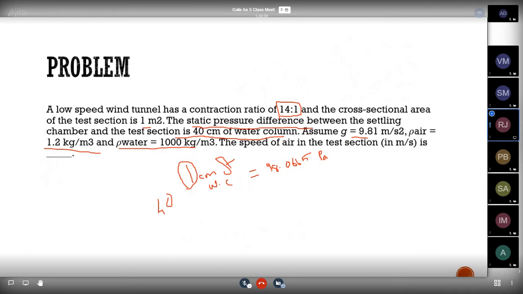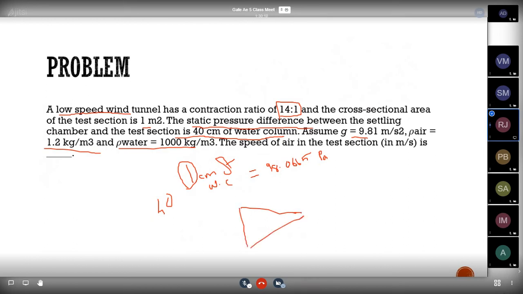See here, they have given one specific condition called the static pressure difference between the settling chamber and the test section. First, I will explain this sum. Here they have given a low speed wind tunnel having a contraction ratio, so it is contracting to this.